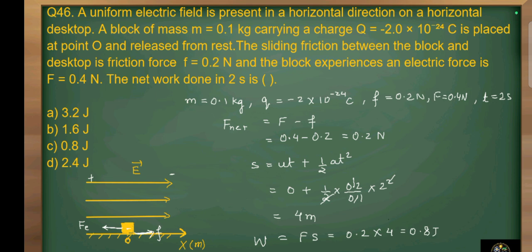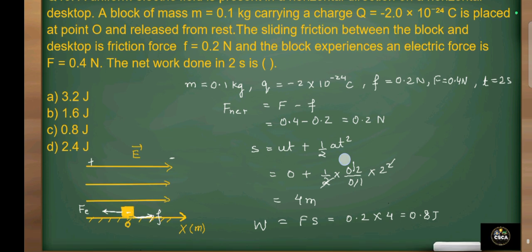Here the electric field is given in the diagram and the block is given a charge of minus 2 into 10 raised to power minus 24 coulomb. So the electric force is in minus x direction, and the friction force opposes this electric force. So the net force will become 0.4 minus 0.2, that is 0.2 Newton, and accordingly acceleration will be equal to 0.2 divided by mass, that is given as 0.1 kg.